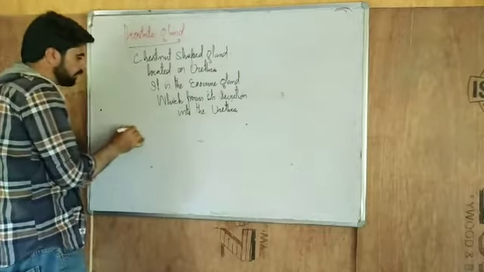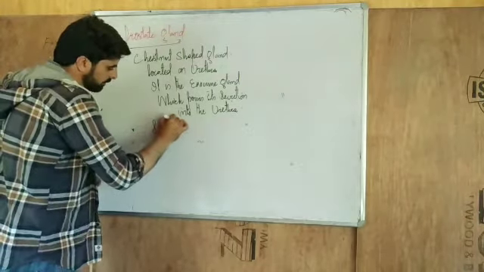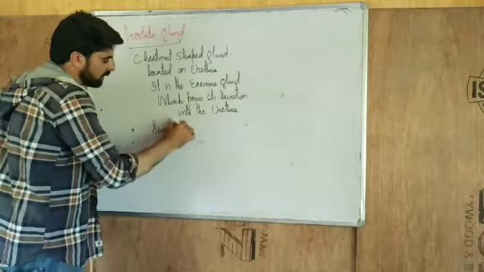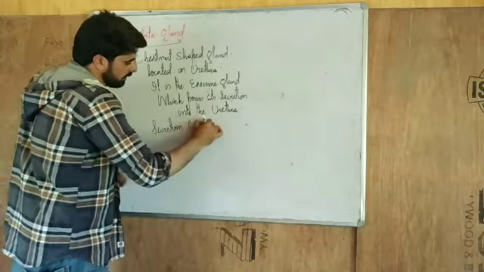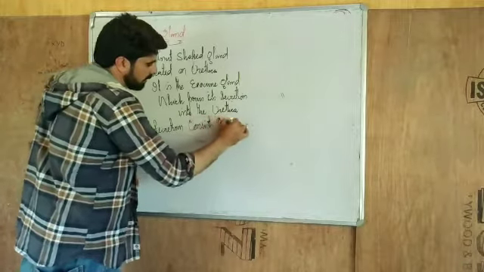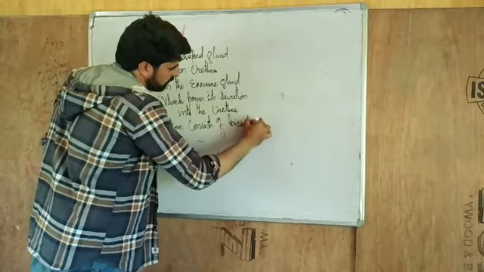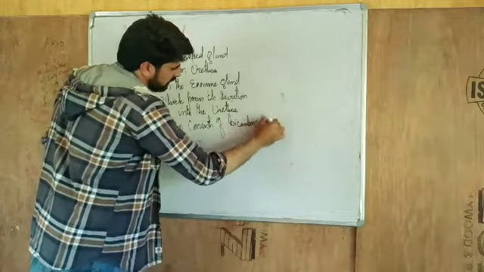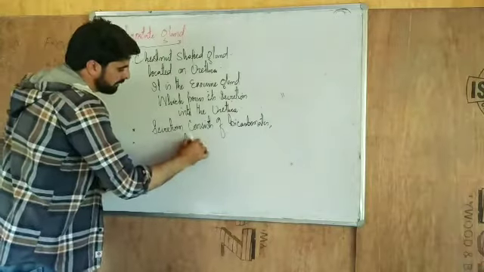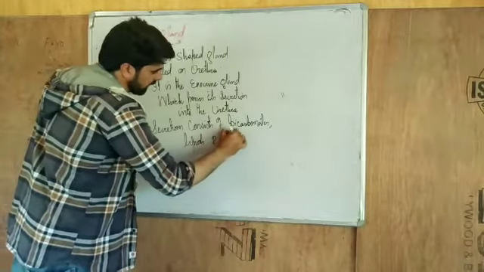The secretions of the prostate gland consist of bicarbonates, lipids, and citric acid.